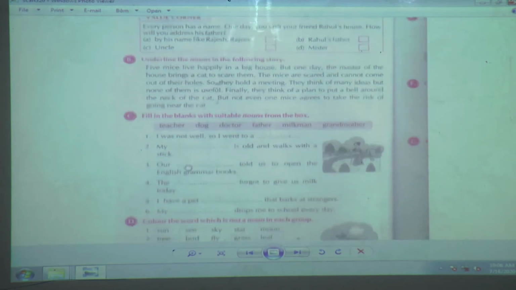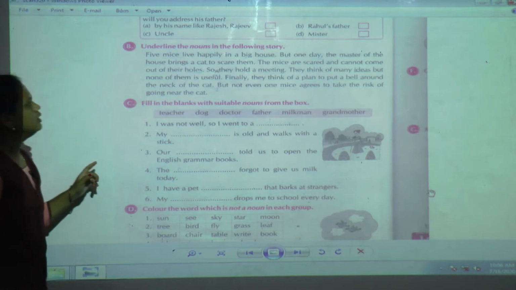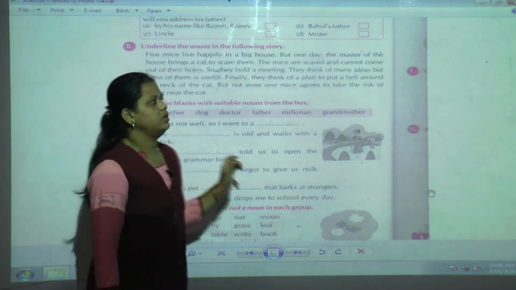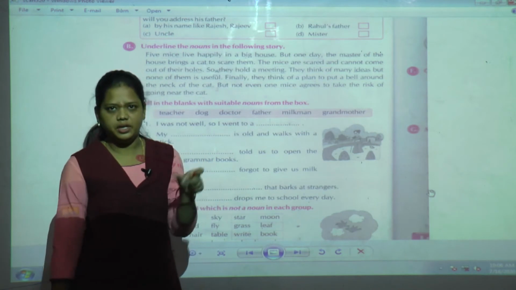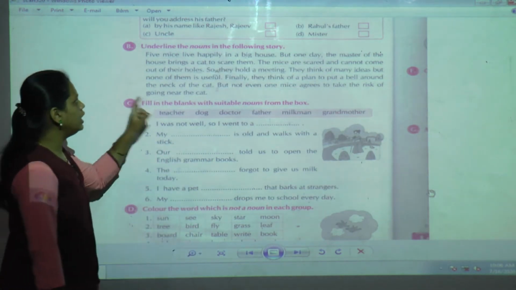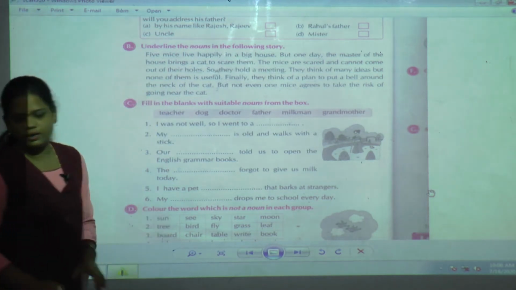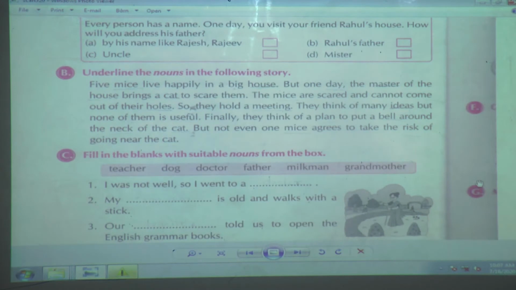Now here you can see question B. It says underline the nouns in the following story. With the help of the definition of nouns, we have to underline the nouns whatever is given in the story. Okay, see here.